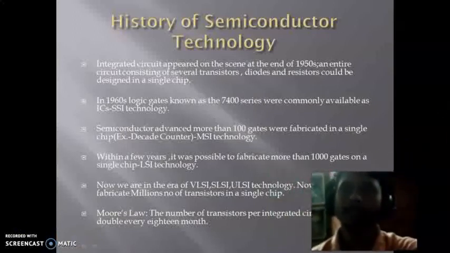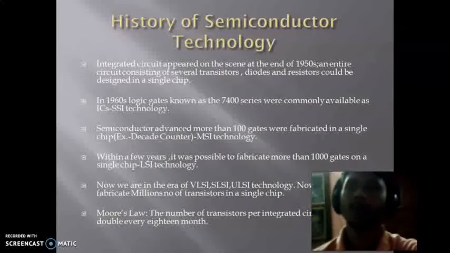And in the 1960s, logic gates known as the 7400 series were commonly available as ICs, and the technology used was small scale integration, meaning the number of transistors fabricated in a single chip increased at that time. And after that, the advancement came, and more than 100 gates could be fabricated in a single chip. That obviously was using MSI technology, that is medium scale integration.